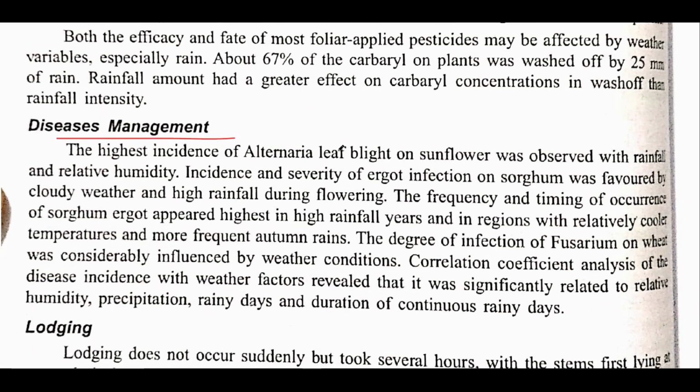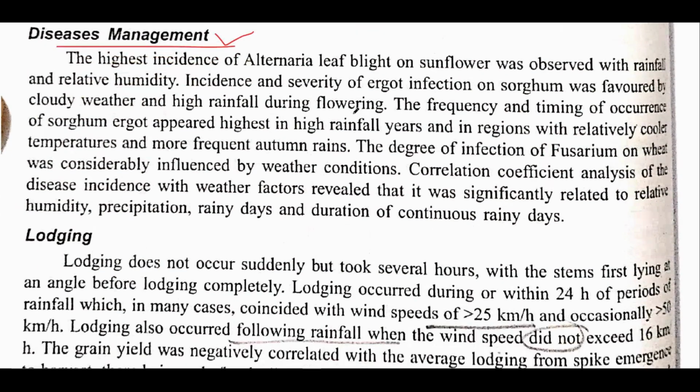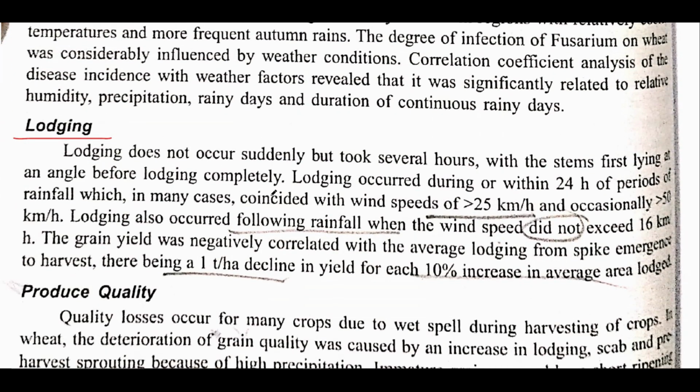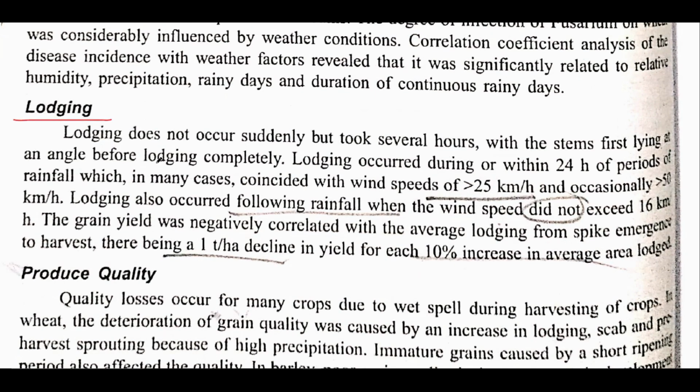Again, disease management: if conditions like high rainfall and high humidity combined with high temperature exist, then basically all the diseases will proliferate. So this is what is being given. Now lodging is basically the falling off of the plants. Basically it is due to high rainfall, and it can also be because of high wind speeds.